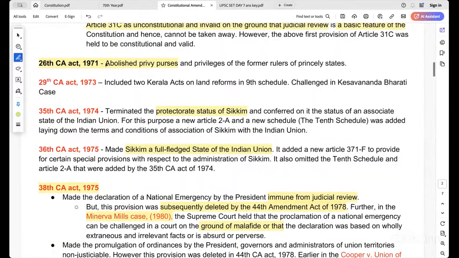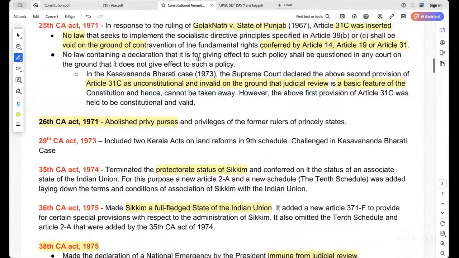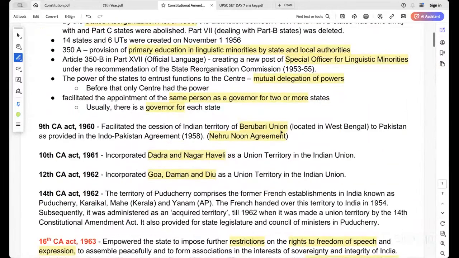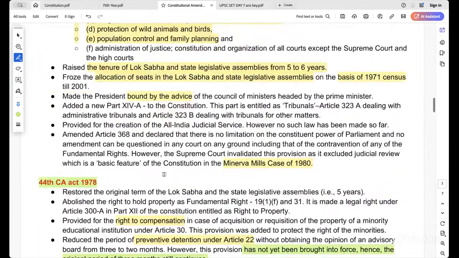The 26th Constitutional Amendment Act is related to abolishing the privy purses and privileges of the former rulers of princely states. The other one is the 9th one, right? It facilitated the Berubari Union and it is also known as the Nehru-Noon Agreement. And the other one being which one? 44.